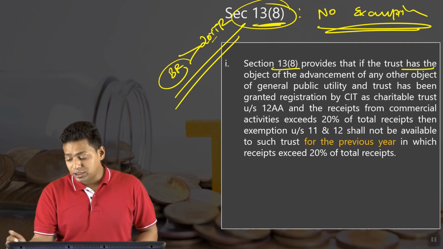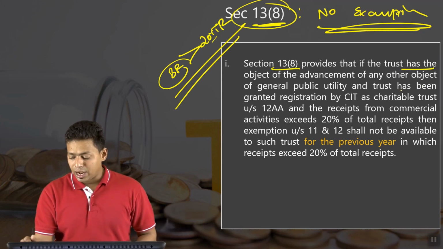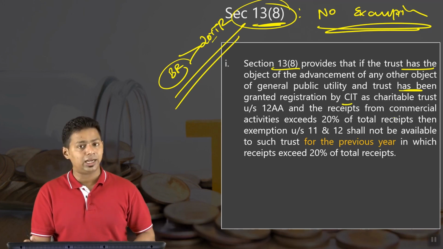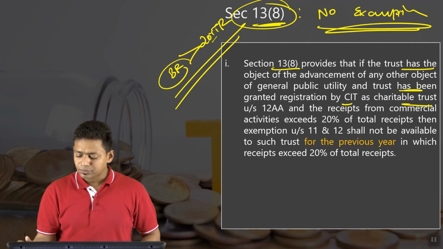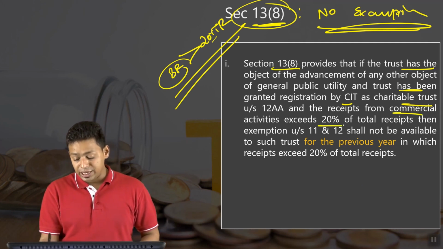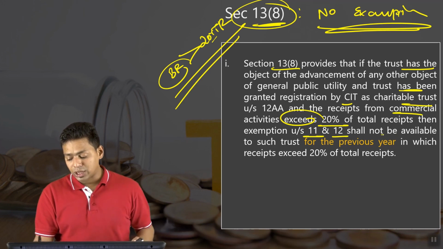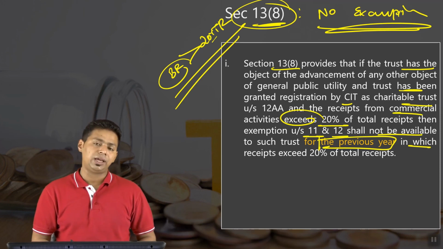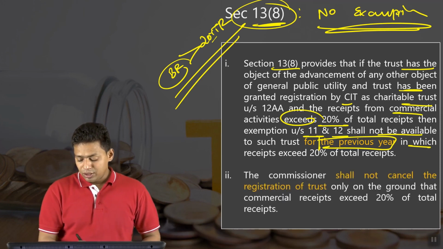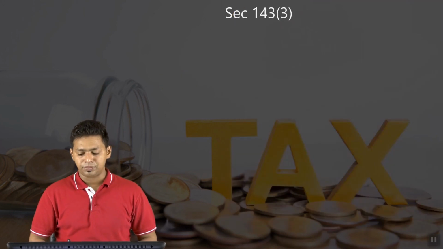13.8 provides that if a trust has the object of advancement of any other object of general public utility and the trust has been granted registration by the CIT, Commissioner of Income Tax, as a charitable trust under section 12AA, and the receipt from a commercial activity exceeds 20% of the total receipt, then exemption under section 11 and 12 shall not be available to such trust for the previous year in which receipt exceeds 20% of total receipt. The commissioner shall not cancel the registration of the trust only on the ground that commercial receipt exceeded 20% of the total receipt.